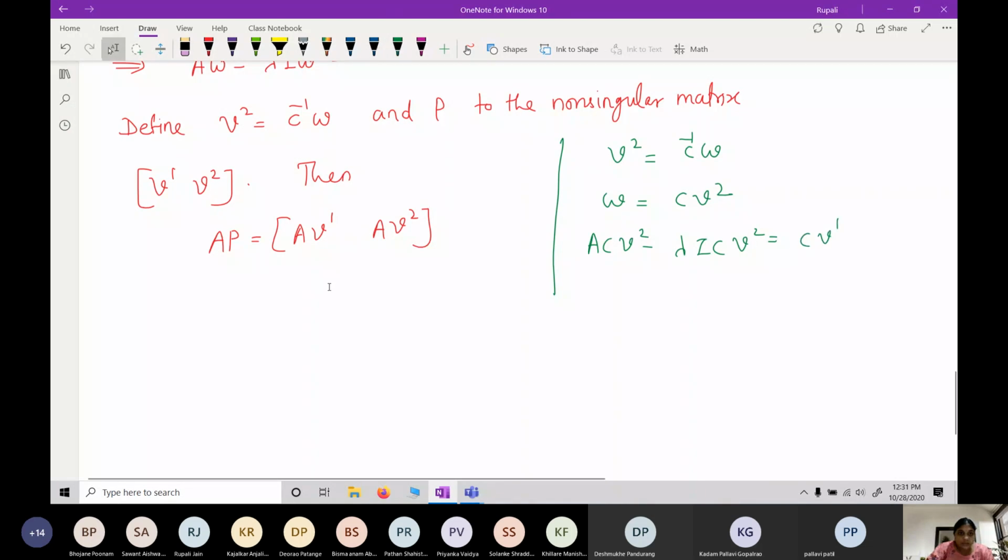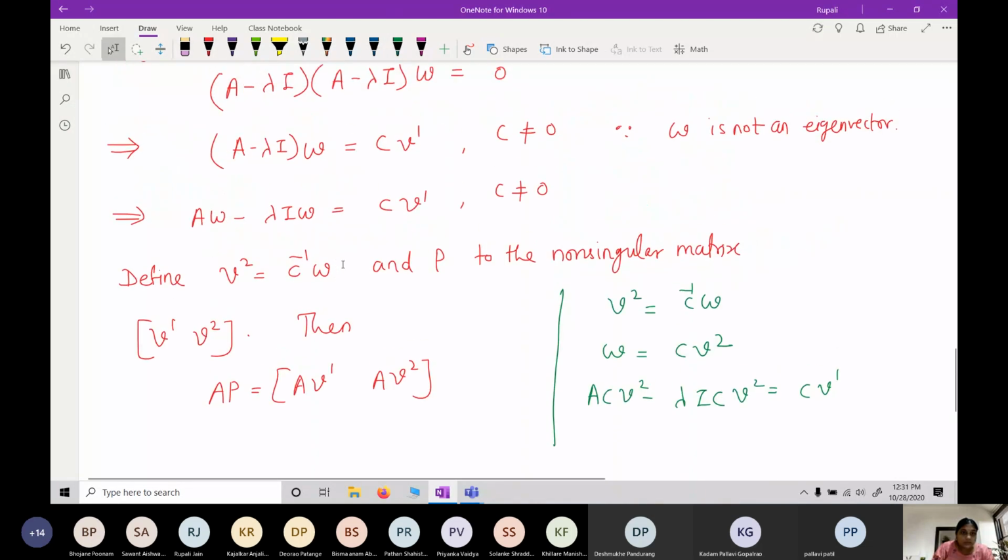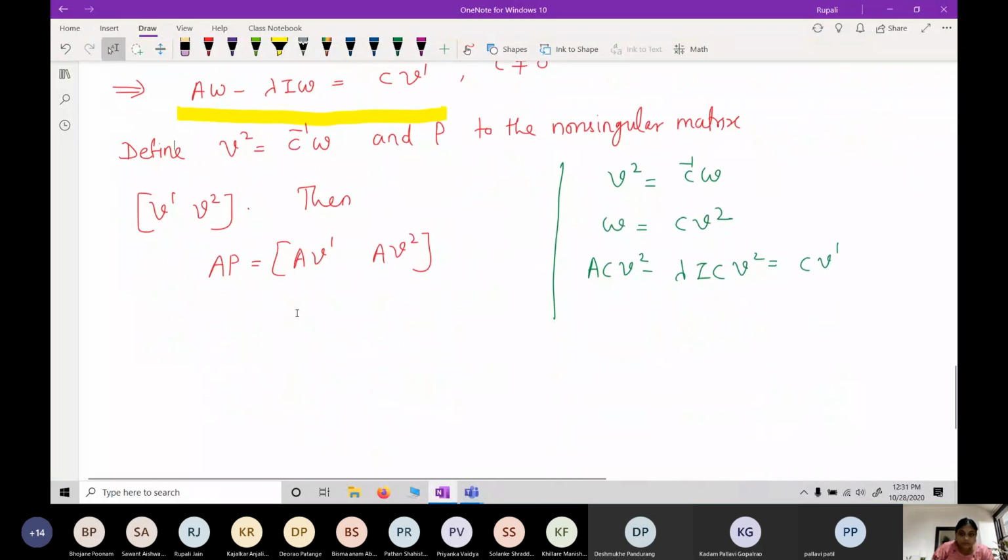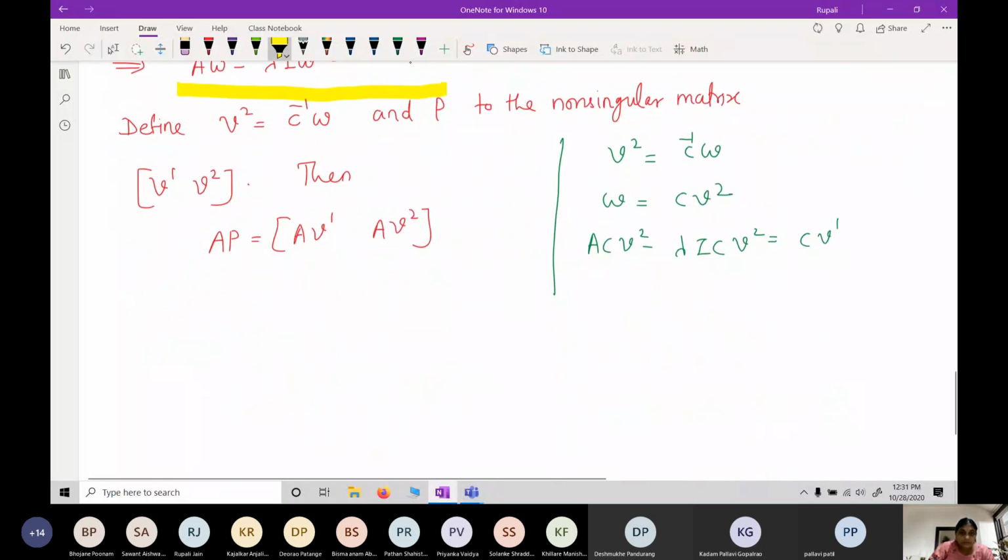Here, in this W I am substituting as CV2. Okay, so ACV2 minus lambda I CV2 and C is equal to CV1. And since C is not equal to 0, A minus lambda I times V2 is equal to